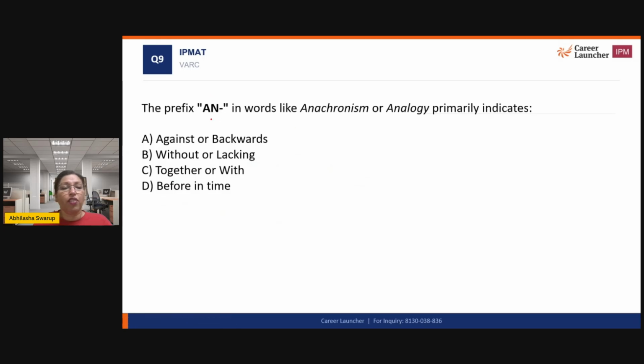All right, the prefix an in words like anachronism or analogy primarily indicates. What is anachronism? Okay. So the root word an or ana means no or not. Okay. So it is against or backwards.